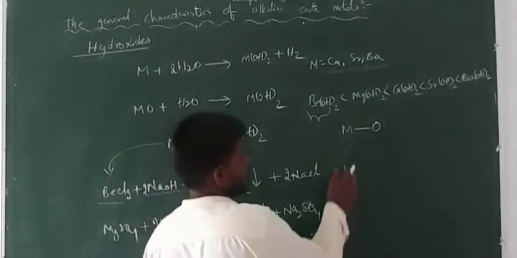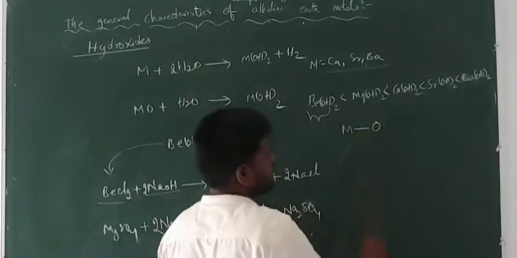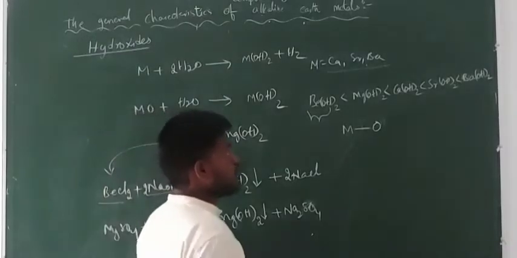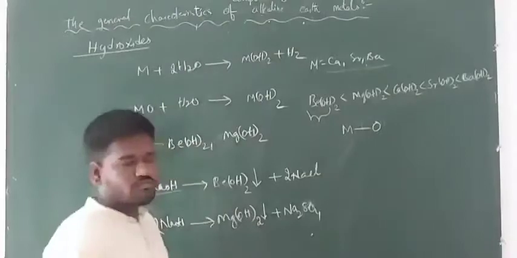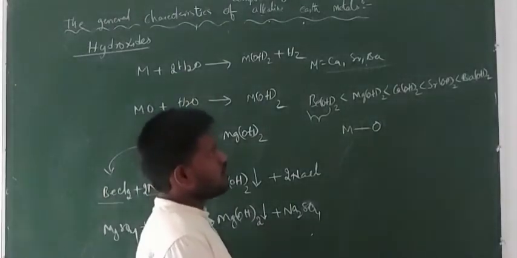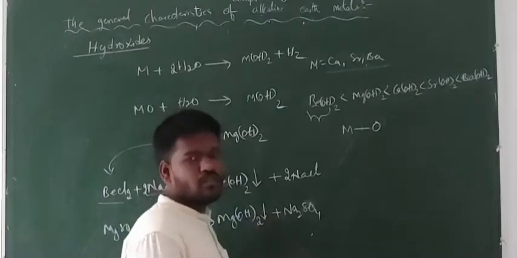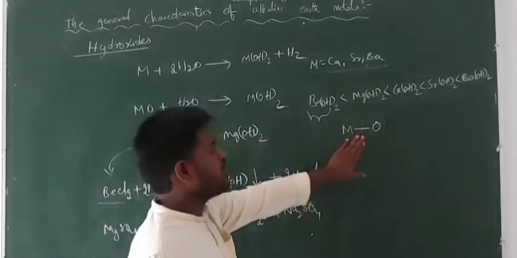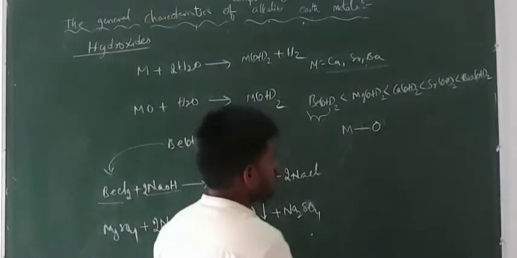Now as the size of the metal increases, the bond strength decreases because the bond length increases. Due to that, it is able to release the OH minus ion. The basic strength of a base depends upon the capacity to release the OH minus ion. If this bond is weaker, then it is able to release the OH minus ion.